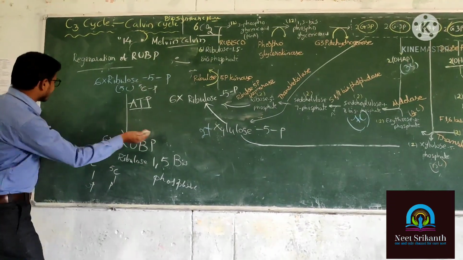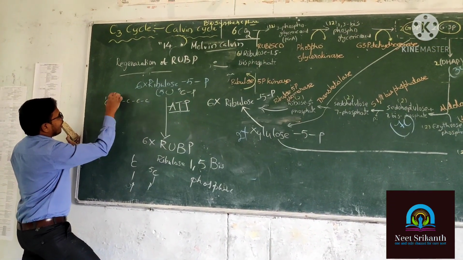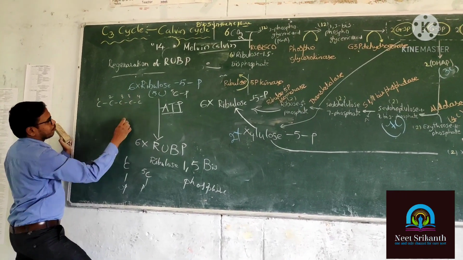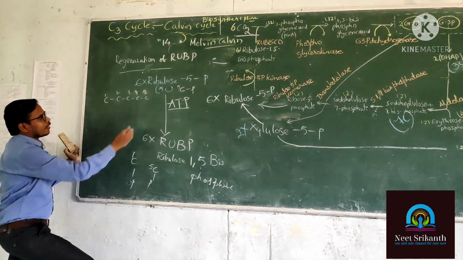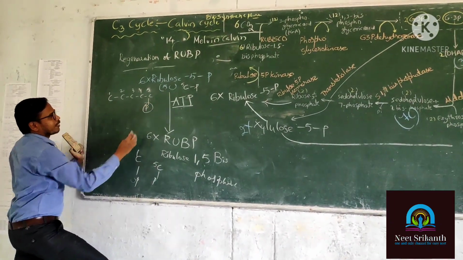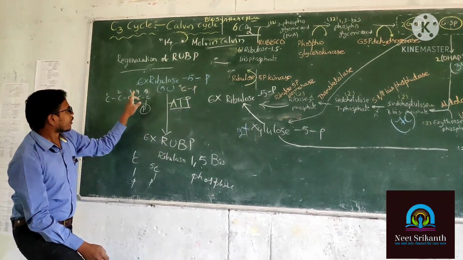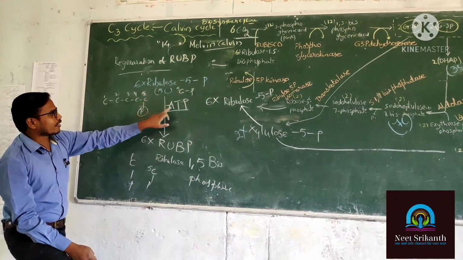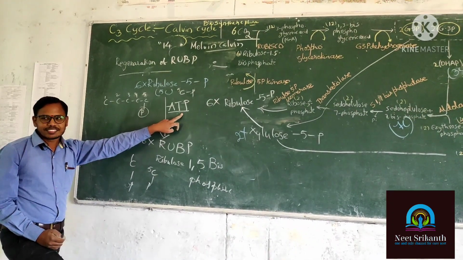Are you understood? Here how many carbons are there? 5. 1, 2, 3, 4, 5. The fifth carbon is having phosphate. That's why I am calling it ribulose 5-phosphate. Now it can utilize the ATP. In the ATP, how many phosphates are there? 3.